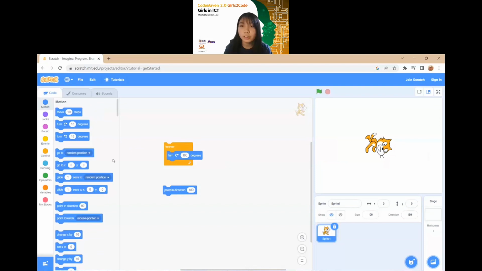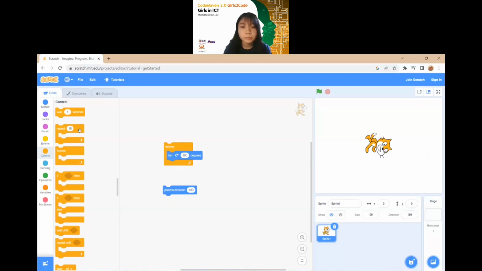If you want the cat to move for a certain number of degrees only, you can go to Control, choose the repeat loop, drag the turn 100 degrees block into it, and click on it. You realize that the cat only executes 100 degrees 10 times and it's not forever. It will not rotate forever. If we click on it again, it will still execute the 100 degrees 10 times. So this is how it works.